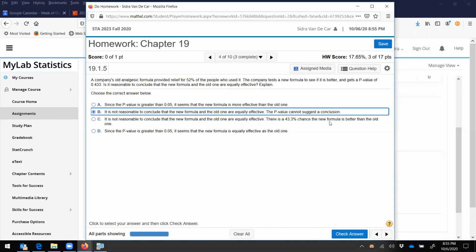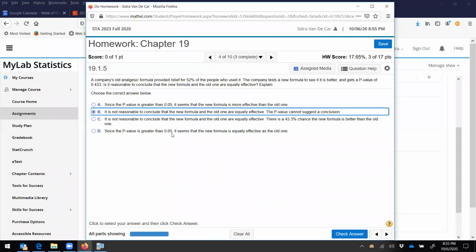There is a 43.3% chance the new formula is better than the old one. This statement is false. That's not what the p-value is telling you. The p-value is telling you if this really is the effective rate, the probability we would get a sample as weird as ours or weirder is 43.3%. That's pretty likely to happen, right? That's almost half the time that's going to happen.